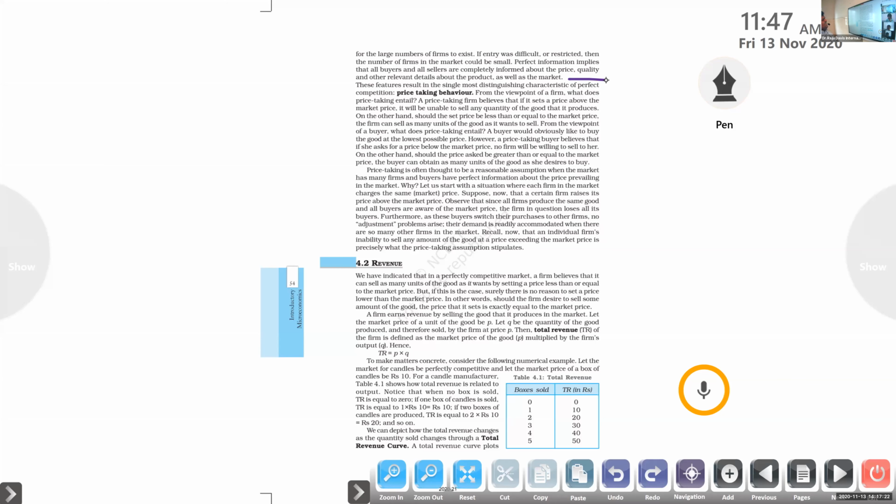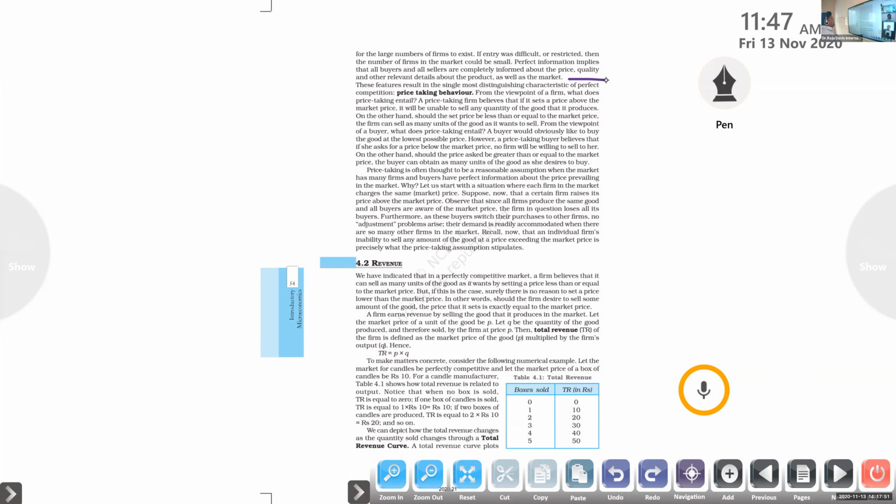The price taking behavior. What is the price taking behavior? We discussed it already. No firm is able to sell the product above the existing market price. If they sell the product above the market price, no consumer will purchase the product from them. Buyers can purchase the product at the existing market price. Clear or not? So let's go to the price taking behavior.